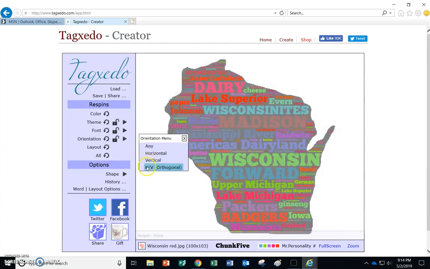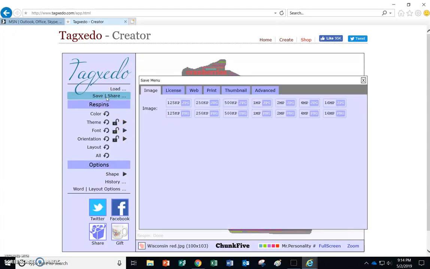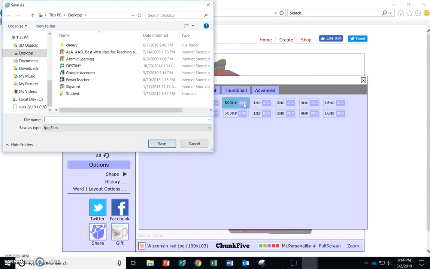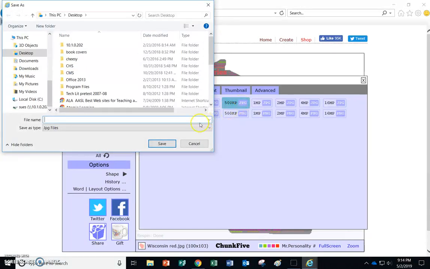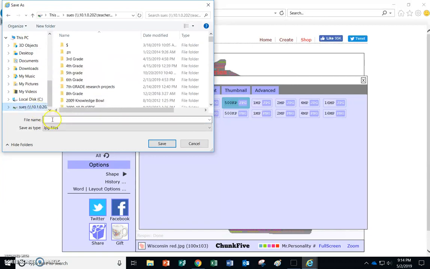Okay, so now that I have what I like and I have the colors that I like, I'm going to go to Save. This is important. You're going to save it as a 500 KP JPEG. And again, you're saving it right to your H drive. So pick your H drive. You are going to call this your state name and use the word Tagxedo.